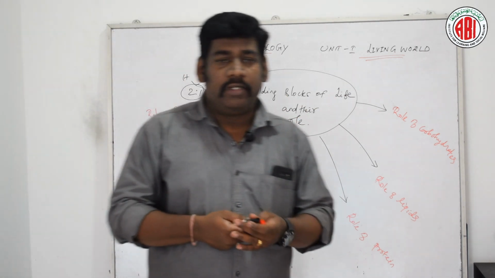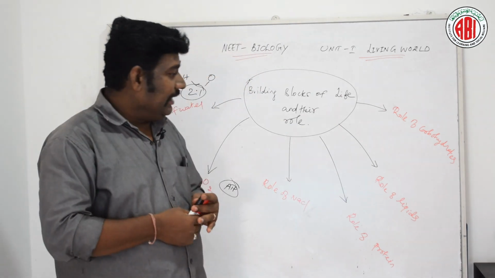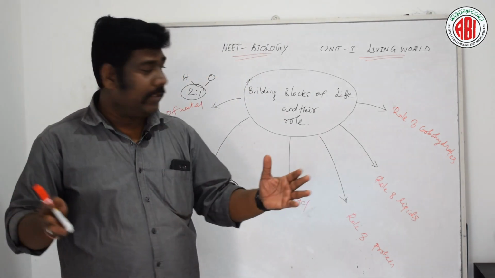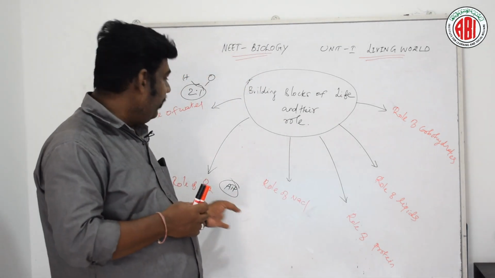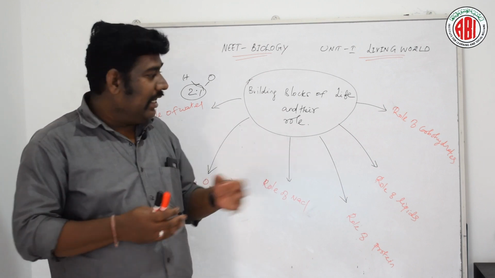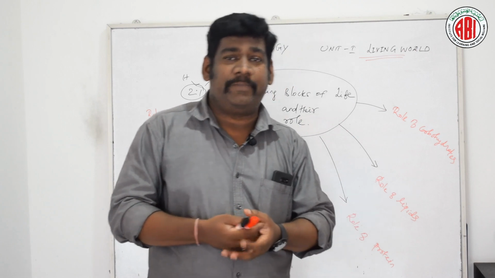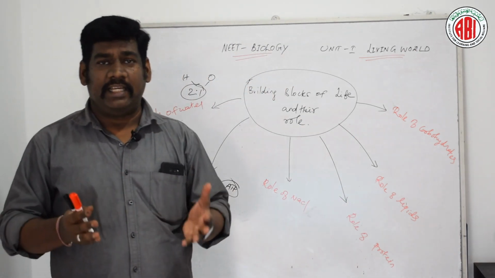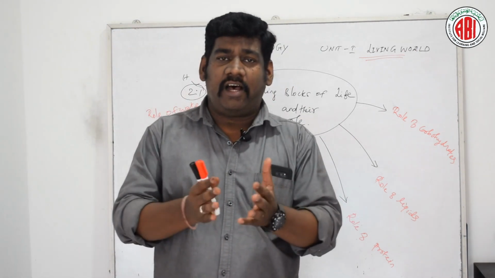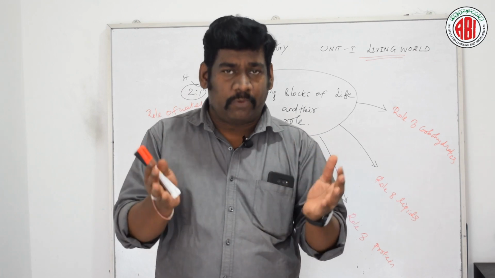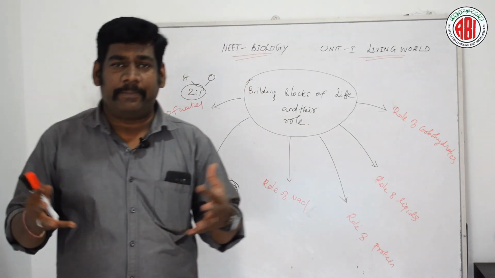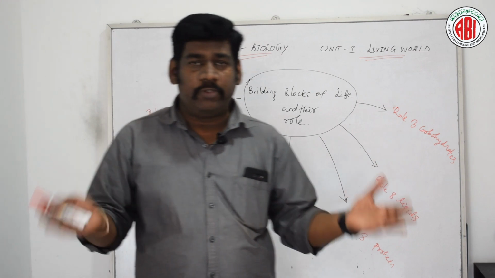Okay, so now let us discuss certain macrobiomolecules. And what do we mean by these macrobiomolecules? Macrobiomolecules are made up of polymers. They are combinations of simple substances called monomers. So monomers combine together to form huge polymers.